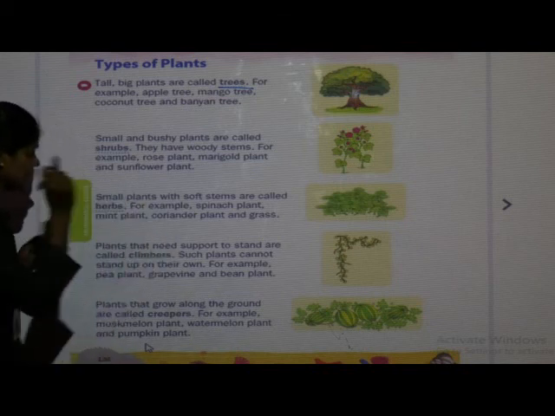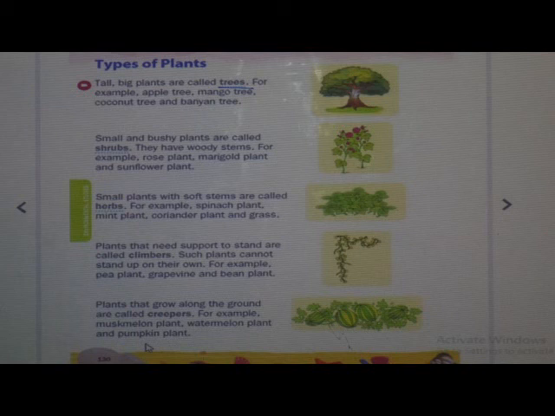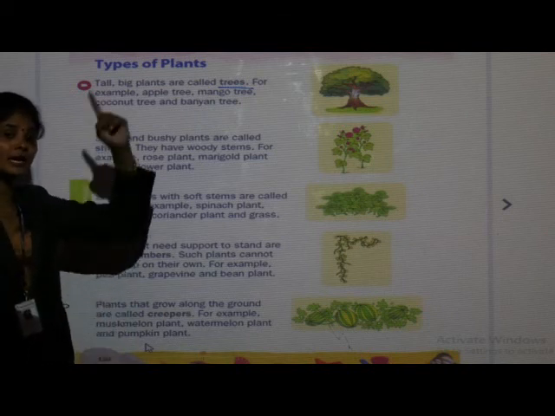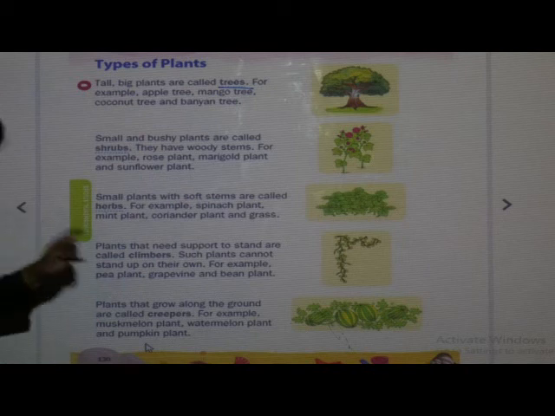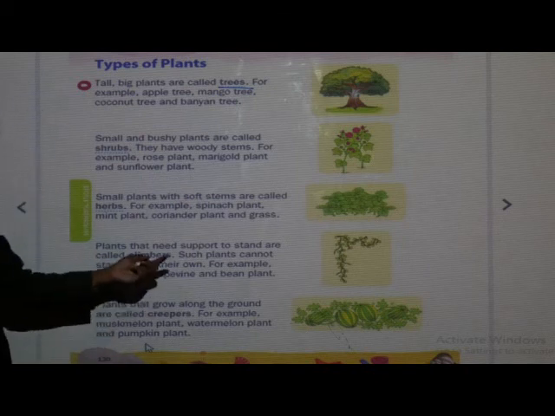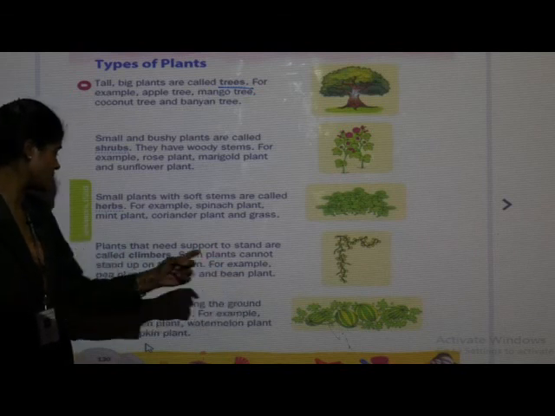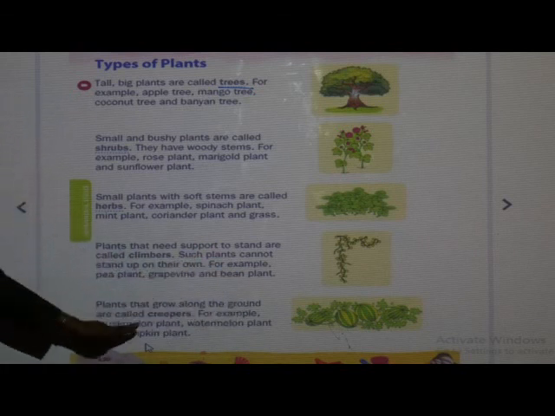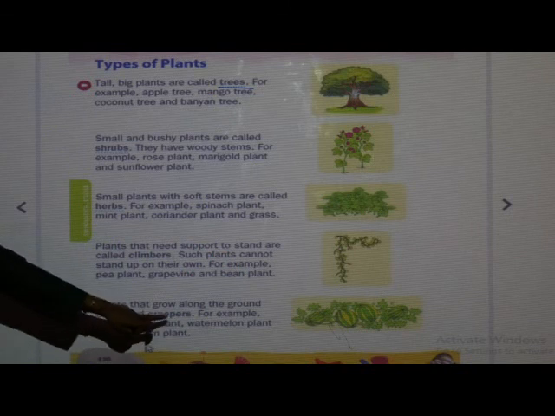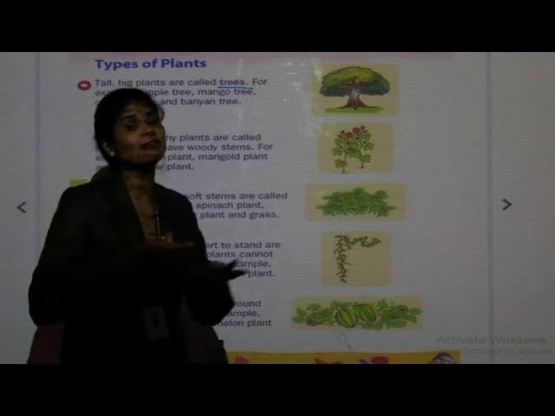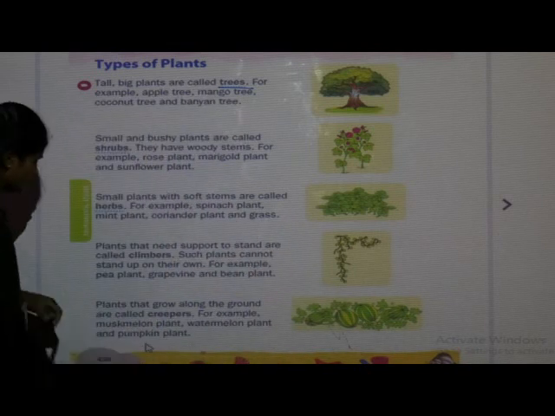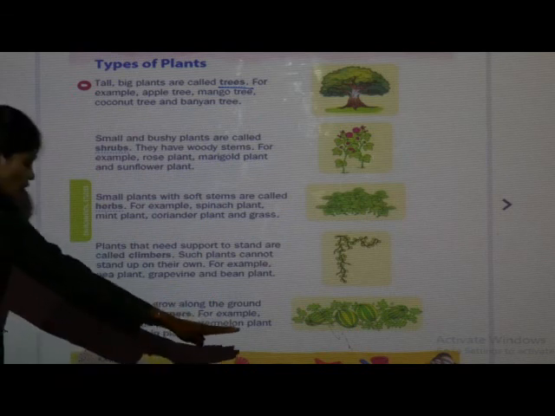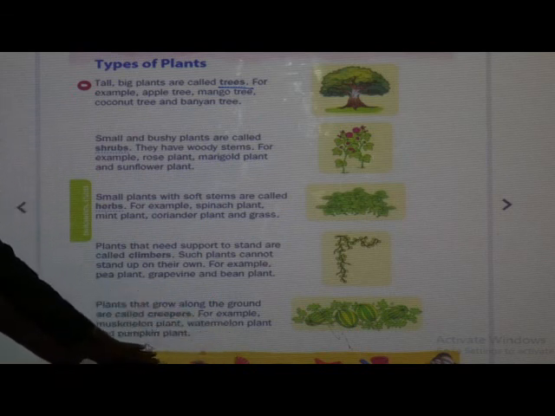Next type we have seen is climbers. Climbers means the plants which need support for their growth, means they take external support to grow vertically. For example, pea plant, grapevine and bean plants are the examples of climbers. And the last type of plant we have seen is creepers. Creepers means the plants which creep on the ground. So which are the examples of creepers? Muskmelon plant, watermelon plant and pumpkin plant.